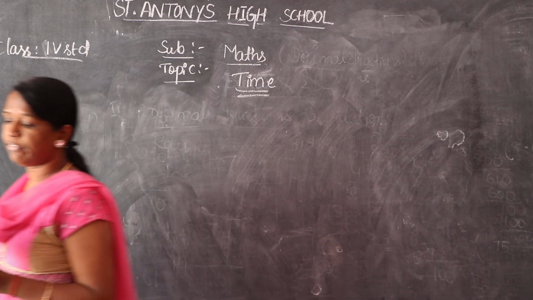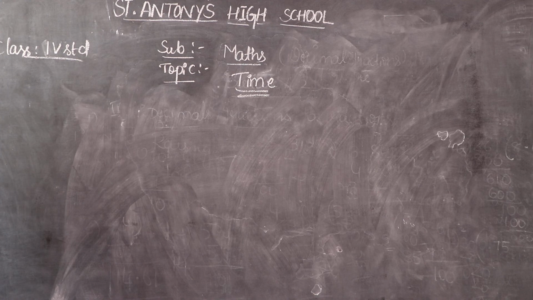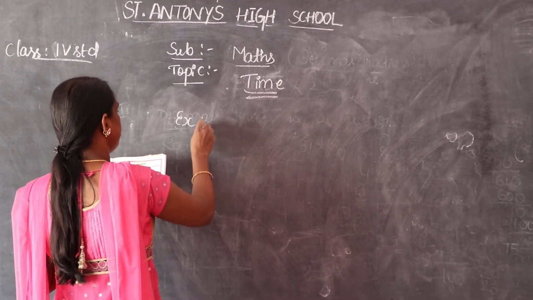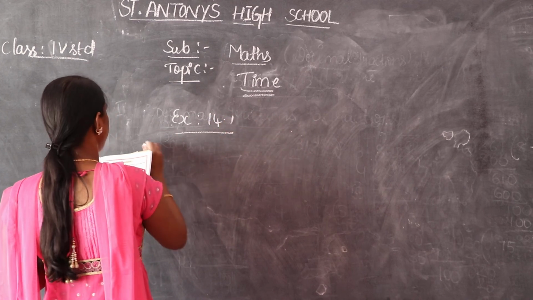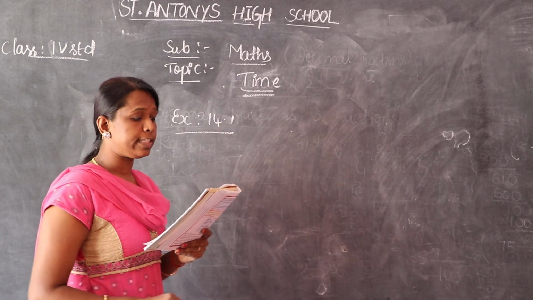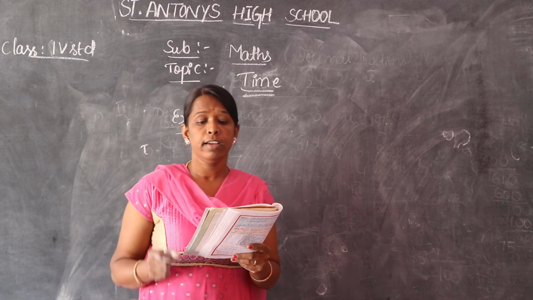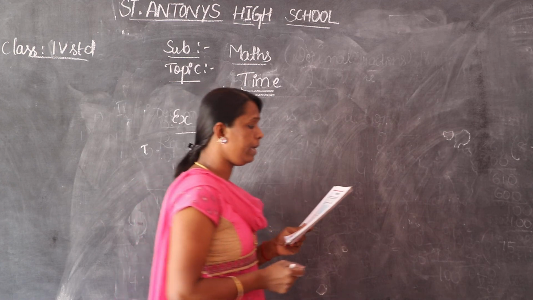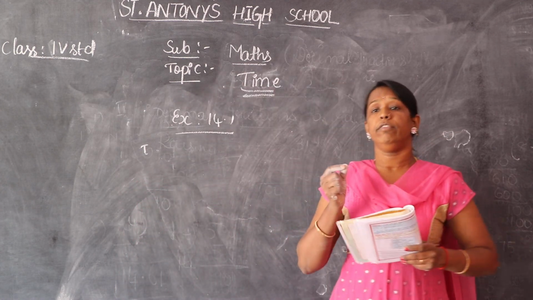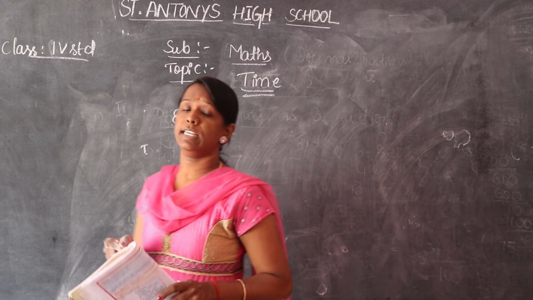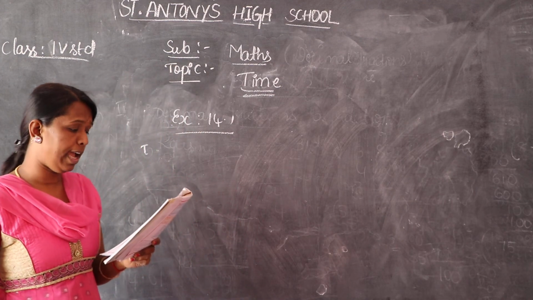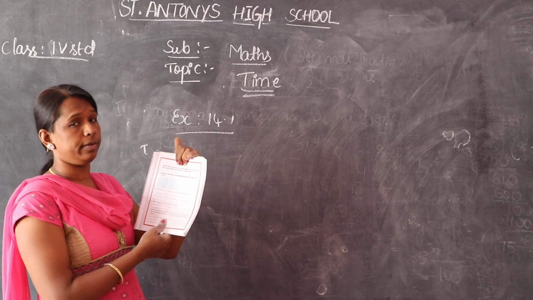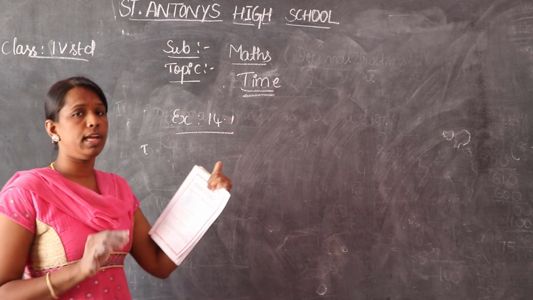Exercise number 14.1, first one. If there are 365 days in a year which is not a leap year, how many days are there in a leap year? So, we have 366 days in a leap year. Answer. Examine whether the following years are leap years or not. So, put a tick mark on the leap year.